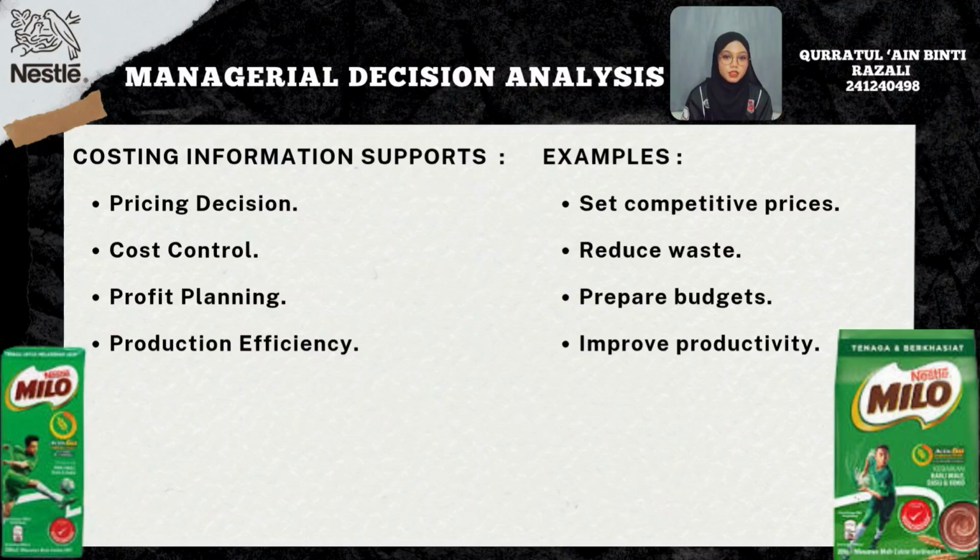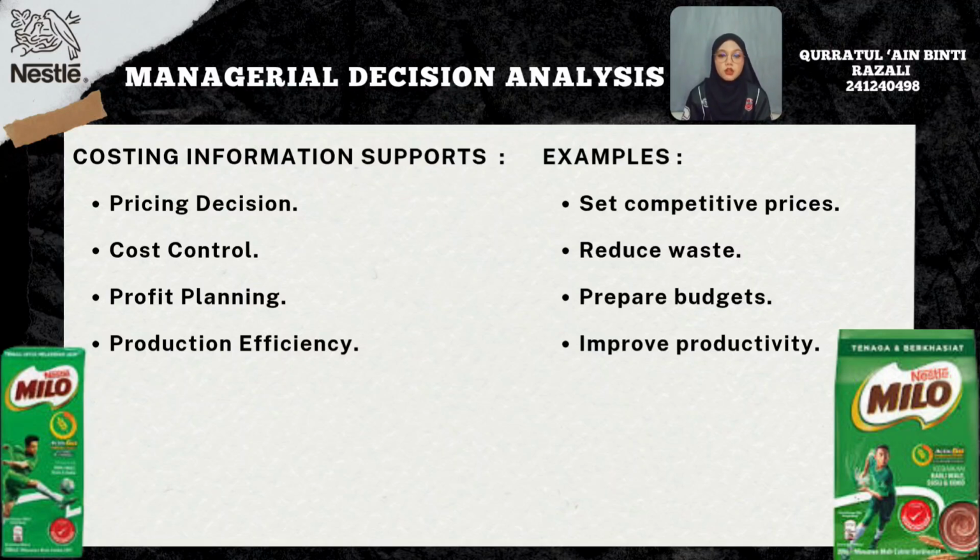After calculating the production cost, the costing information helps management make better business decisions. Firstly, pricing decisions. By knowing the actual production cost, Nestle can set a competitive selling price that covers all production costs while still generating profit.